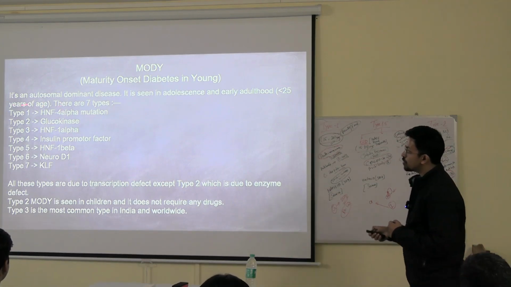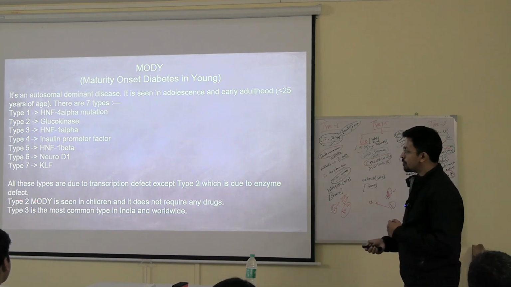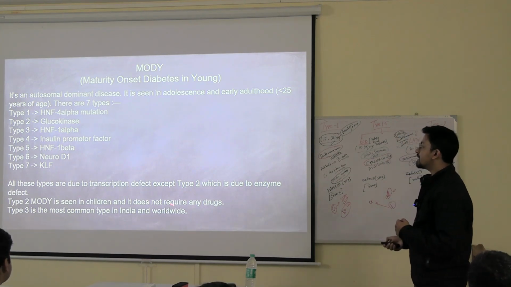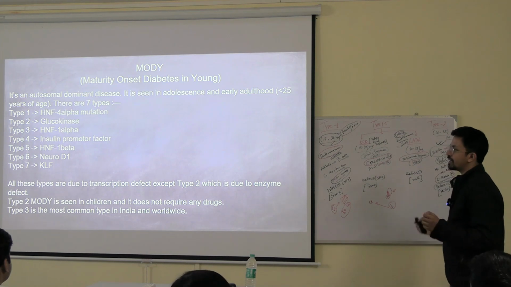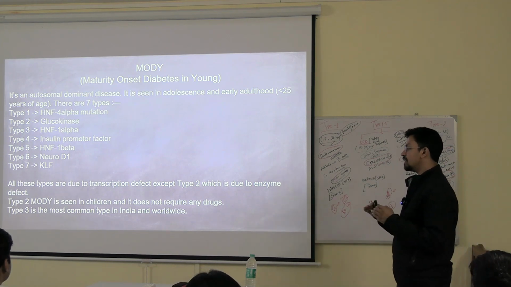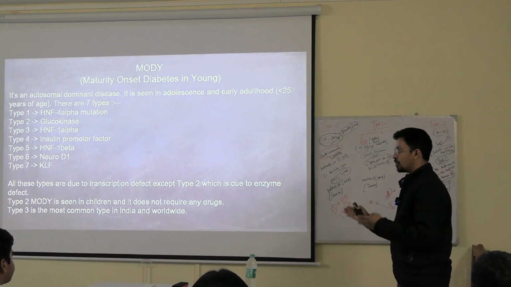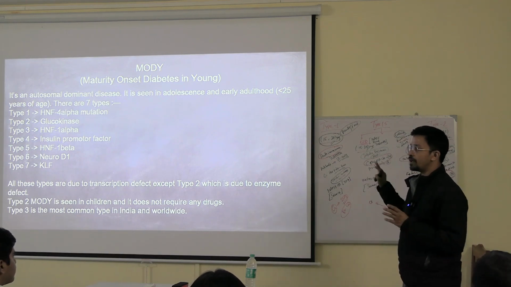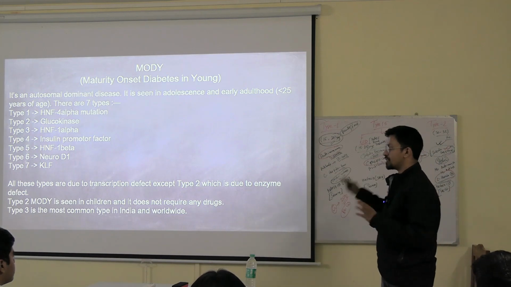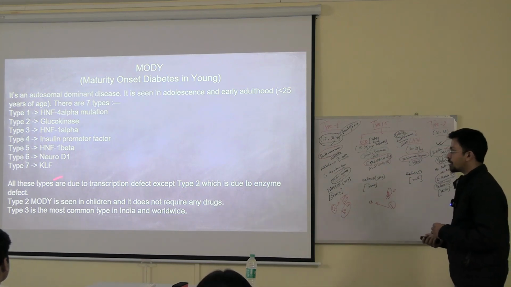And this type 2 is most commonly seen in children. Okay, that can also be asked. Type 2 MODY is seen in children and it does not require any drugs. It doesn't even require any drugs. This is a very benign disease. On its own, it will just be there. Blood sugar may be 80 to 100, it is maintaining up to 120, 125, and it is maintaining like that only. No progression of the disease. That is why it doesn't require medication that much.